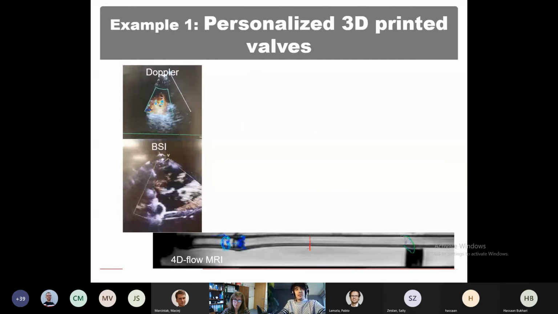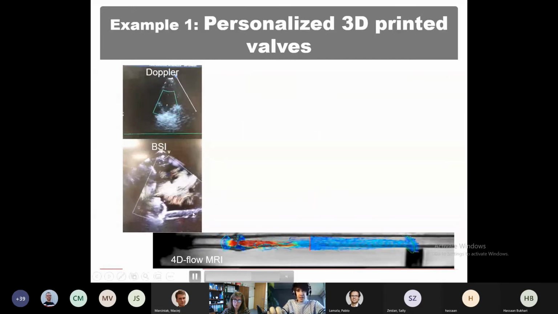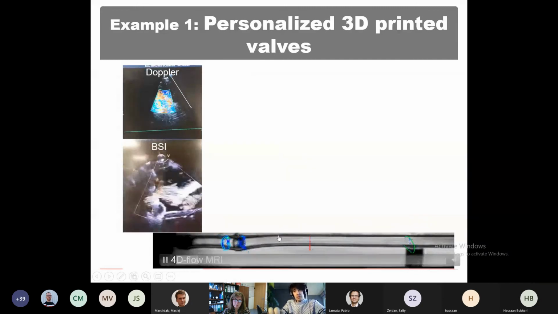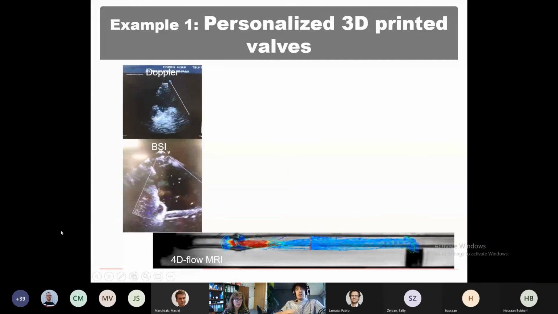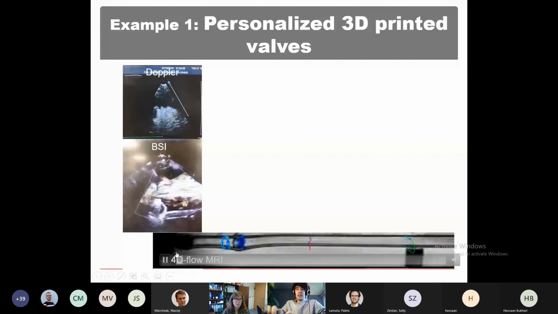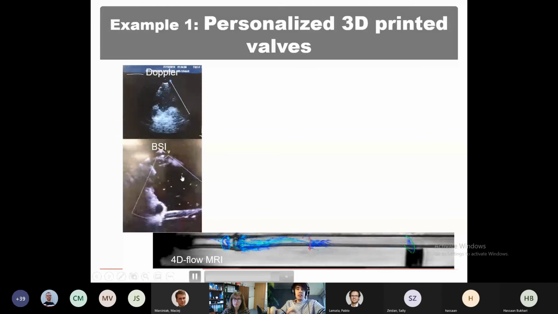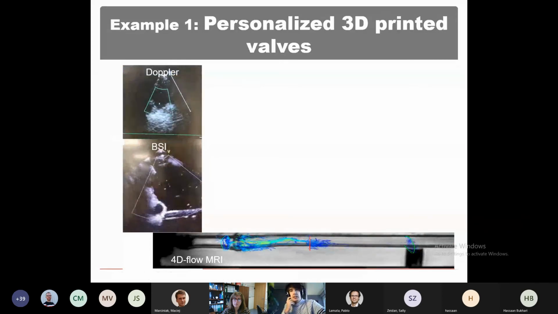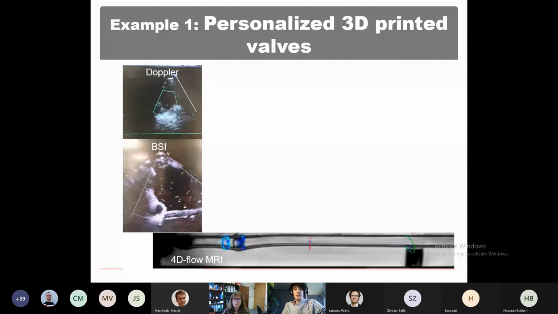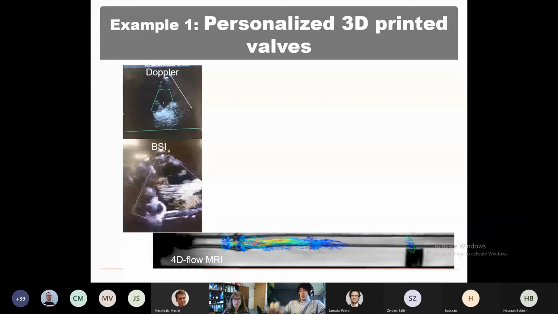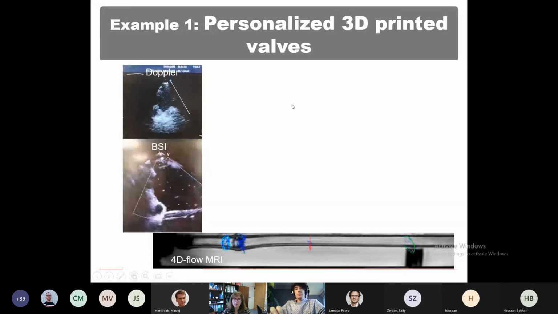We also place that valve in a straight phantom, where we want to measure the pressure recovery, and we have several ports down the wall of the phantom, and then we image it with the traditional Doppler, this BSI that is brand new, as Chrissy was speaking yesterday, and we image it also with the MRI for the flow.